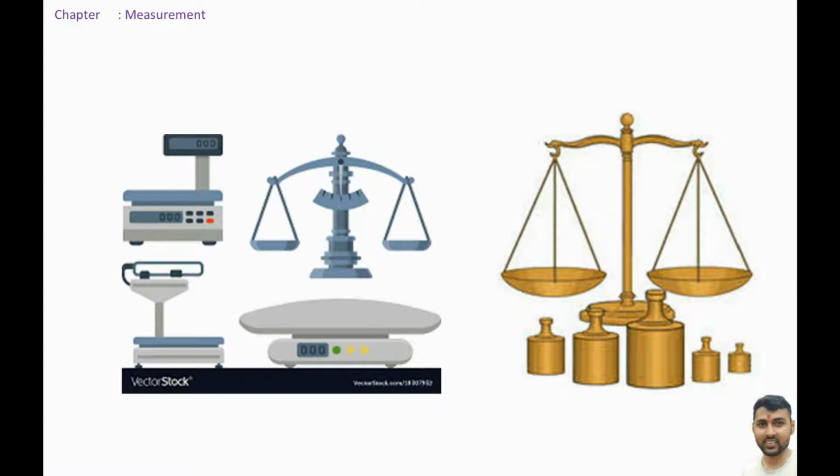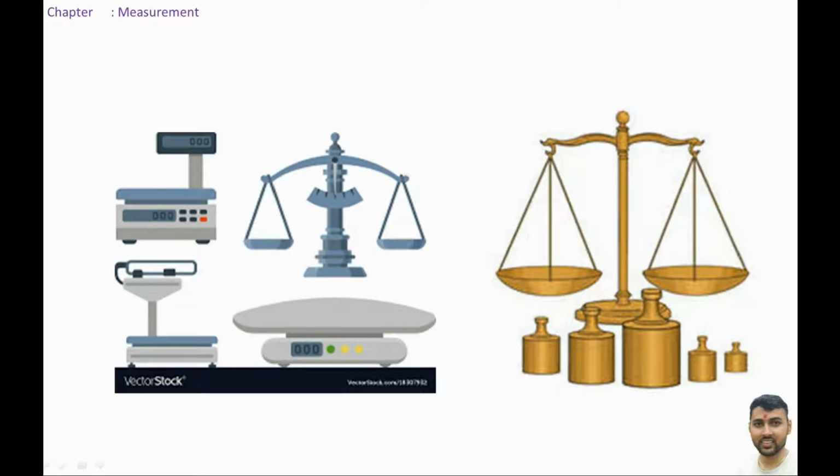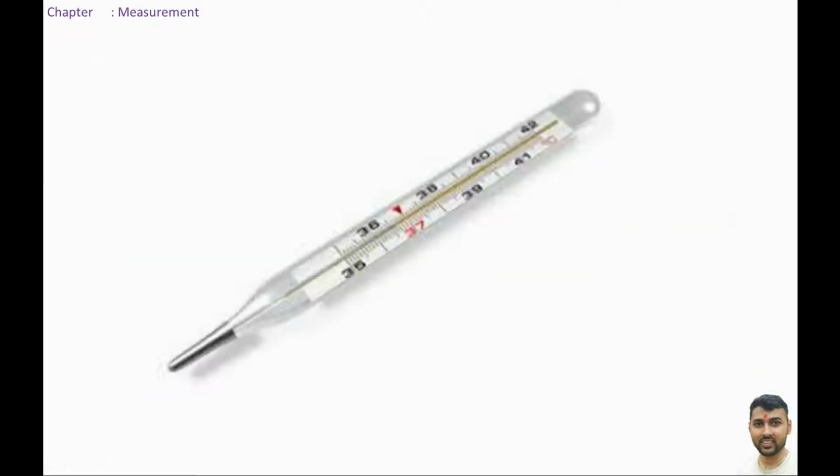To measure the mass of the body, we can use this type of digital balance or this type of pen balance. Measurement of mass.